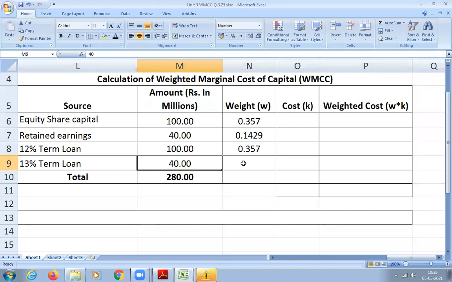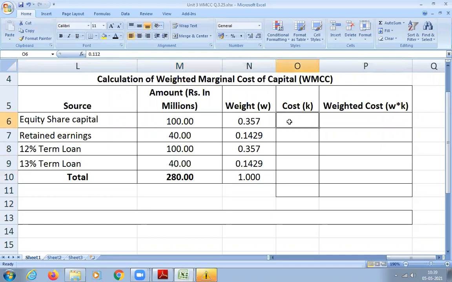0.129. How much did you get? 0.1428, sir. Yeah, I think I have to increase the decimal. So approximately you get 0.143. The next digit is 5 or more than 5, so you add it to the next number. So what is the total? Total should be 1 only.